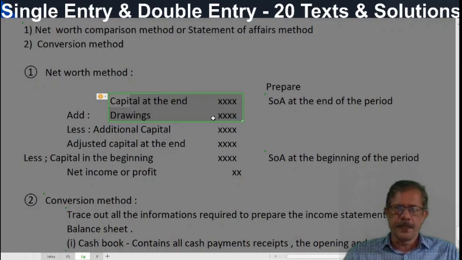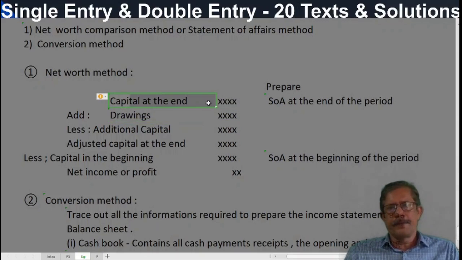And in partnership, it comes to be interest on capital. These are notional items, not real items. If interest on capital is allowed, capital will be increased by that much. If interest on drawings is there, capital will be reduced by that amount. So to the capital at the end of the period, add drawings and deduct additional capital.